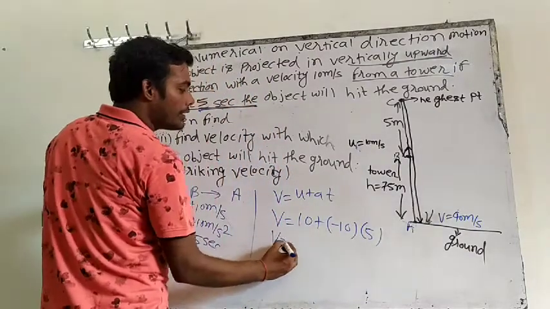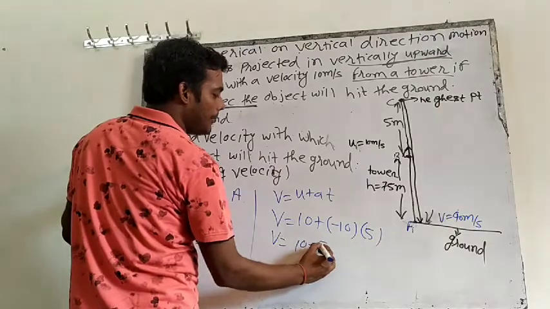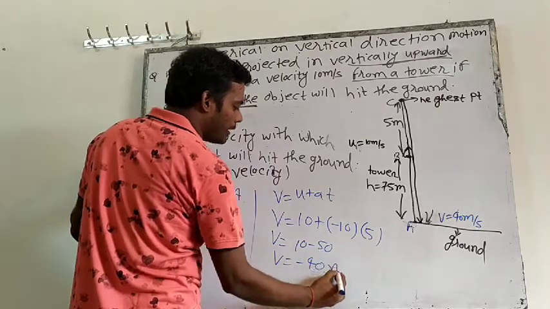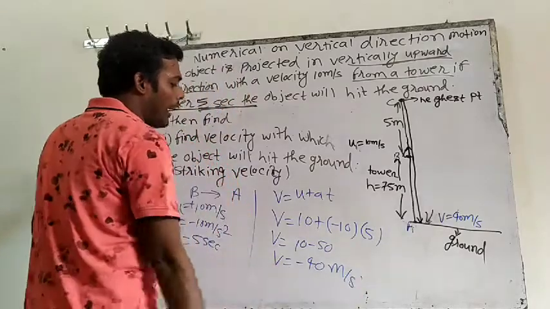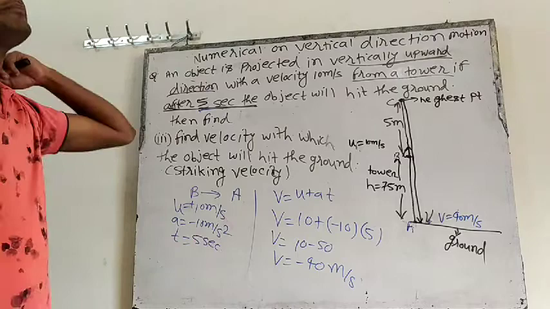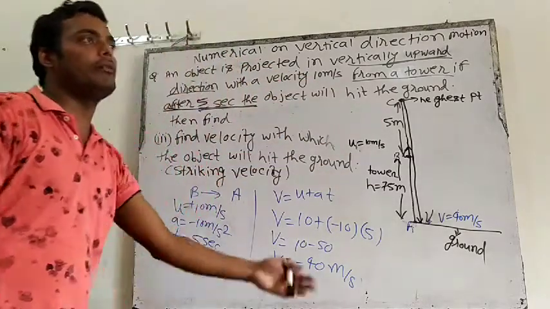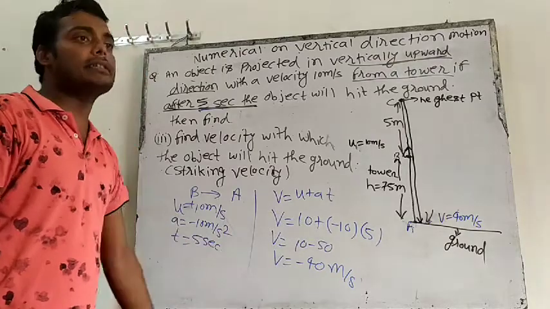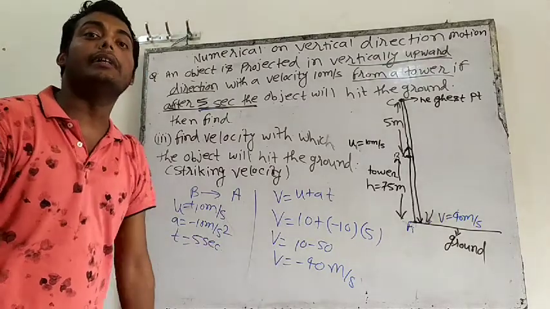So V is how much? 10 minus 50. How much? Minus 40. V is coming minus 40 meter per second. So can you tell me why the answer is negative? We have to take the magnitude of velocity, so we can't say the answer will be minus 40, it will be plus 40. But then why is minus coming? Minus is indicating the sign.